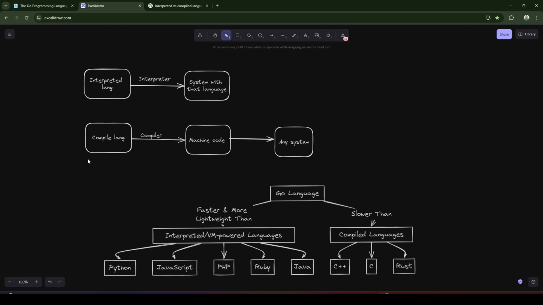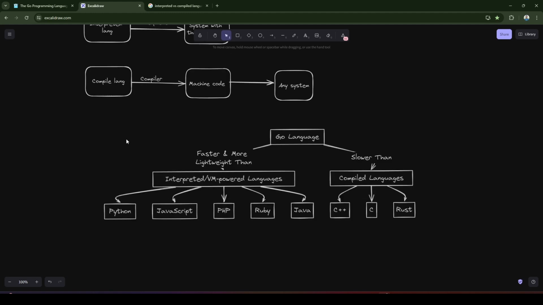Machine code is a binary file with an extension of .exe, which you can commonly see in your system. And that machine code can run on any system. What I mean is that the system does not necessarily need to have that particular environment set up. So that's why compiled languages have an edge over interpreted languages, as they don't need any extra environment in order to execute the program. That's why they are faster and take less space. Whereas with an interpreted language, you need to have that environment, and only then will it run in your system.